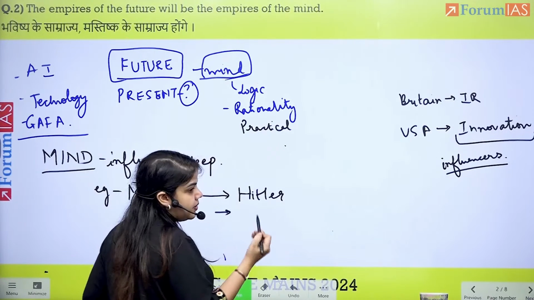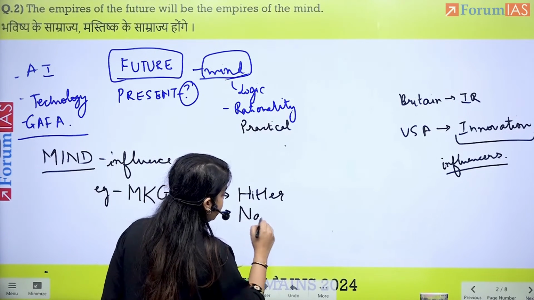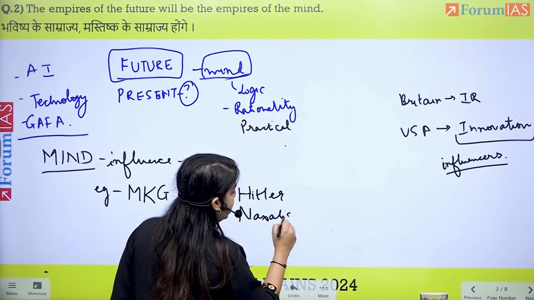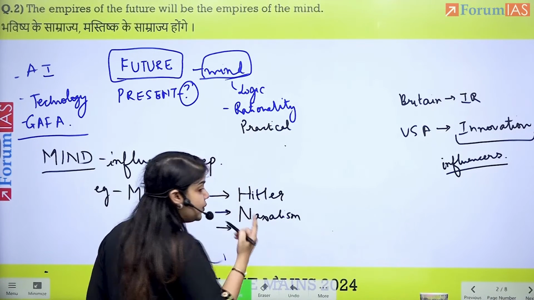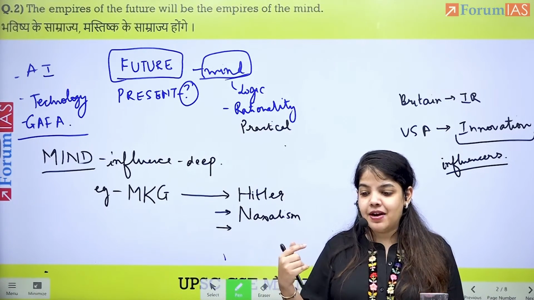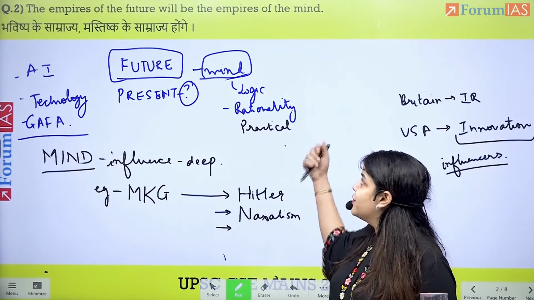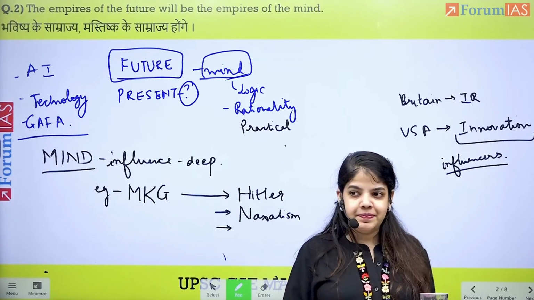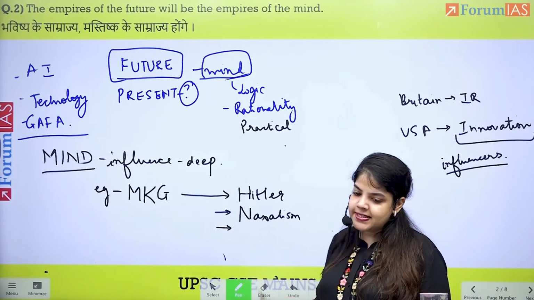You could even talk about rationalism, fundamentalism, and how all of them are influencing the mind, but in a negative manner. Why? Because mind is a very powerful tool. The empires of the future will be the empires of the mind. You will be able to discuss this.